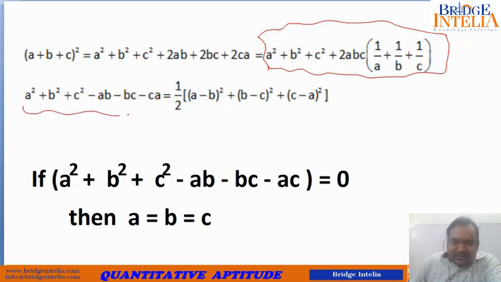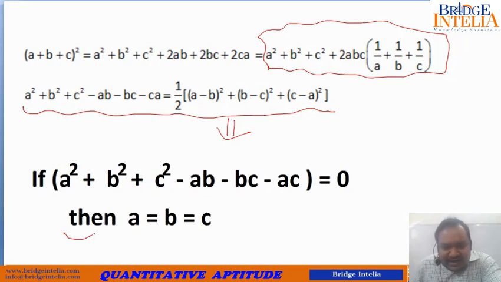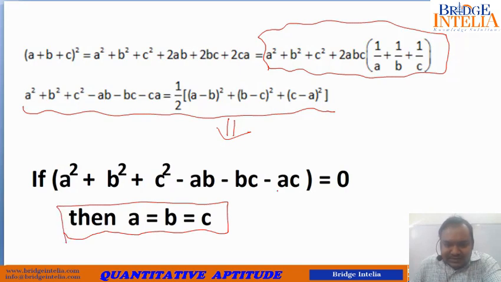Similarly, this is also a very strong fact that one must know. A square plus b square plus c square minus ab minus bc minus ca can be written in this format. So from here you can conclude that if in a question it is conveyed to you that a square plus b square plus c square minus ab minus bc minus ac is equal to 0, it is being indirectly told to you that a is equal to b is equal to c.